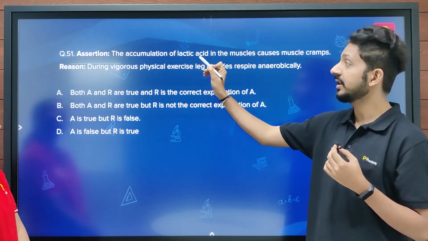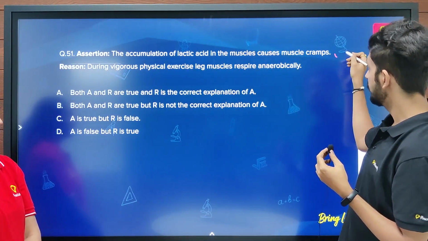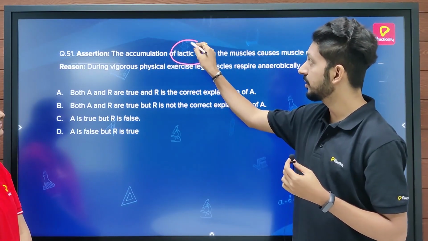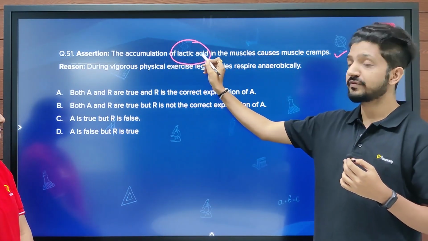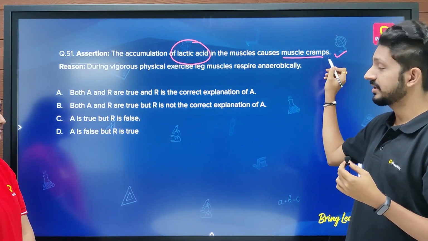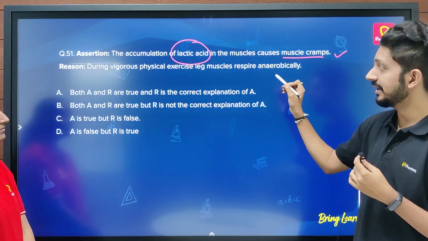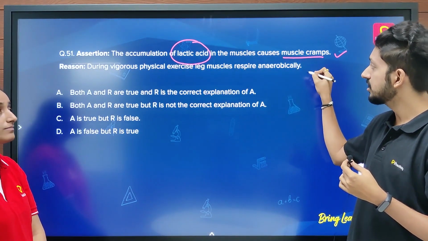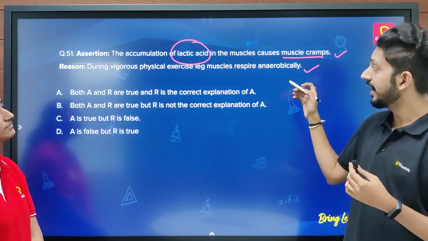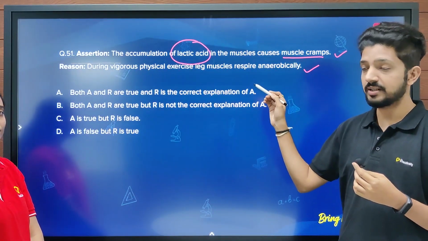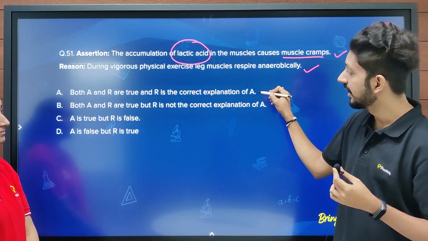Let's see the first statement. The accumulation of lactic acid in muscle causes muscle cramps. Well, it is true. Lactic acid is formed because of the lack of oxygen, and that is what results in muscle cramps. This is surely true. And the reason says during vigorous physical exercise, leg muscles respire anaerobically, which is also true. Okay, so both the statements are true, and because anaerobic respiration occurs in leg muscles, the cramps are created. Hence, the correct answer should be A.